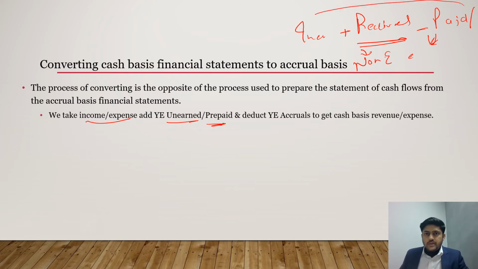By this method, we deduct year-end accruals to get cash basis of accounting. This is how we used to calculate for our statement of cash flows, right?